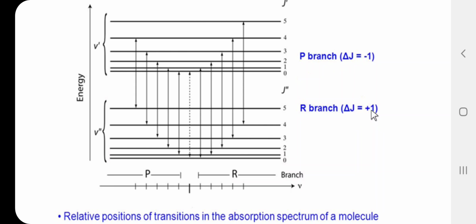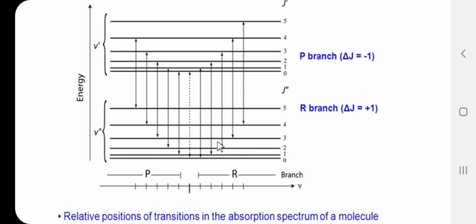Delta J is equal to +1. So, this is the first transition from 0 to 1, because here the selection rule is delta J equal to +1. From 0 to 1 we get the first line, that is R0. The transition starts from 0, so the R line is denoted by the symbol R0. Let us consider the second transition from 1 to 2.